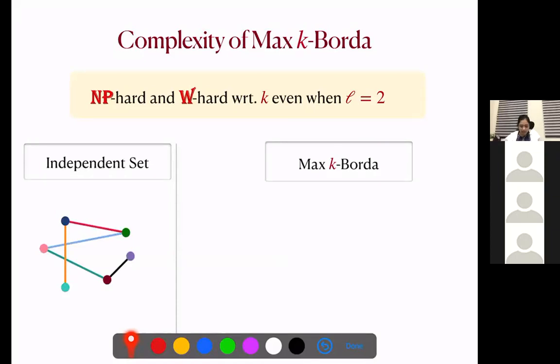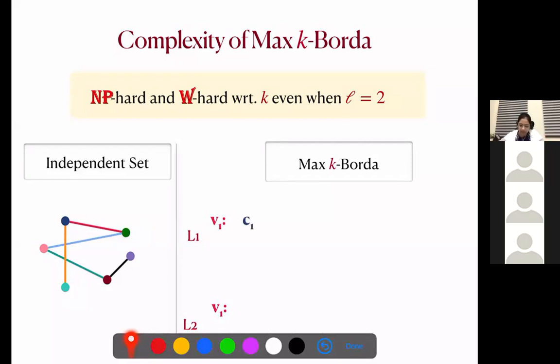Let's say we have this graph G. So in the max k-Borda instance, we'll have 2 layers, and corresponding to every edge, we have a voter, and corresponding to each vertex of the graph, we have a candidate. So we have these 6 candidates corresponding to 6 vertices. Now we need to give the ranking of the candidates for every voter. So look at this red edge. The endpoints of this red edge are this blue vertex and this green vertex. So we will first decide the ranking of this blue vertex and green vertex.